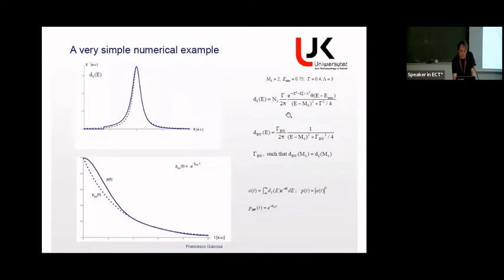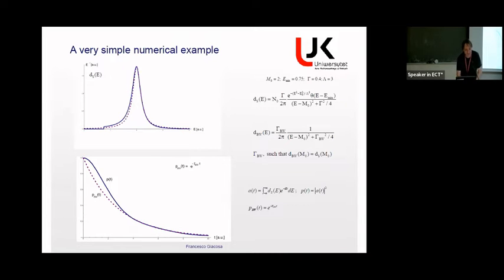So let's modify the Breit-Wigner distribution in such a way as to take into account an energy threshold. This is done by brute force with a theta function. And let's put also some kind of form factors, some exponential here. If I take into account this energy distribution, I can compare it to the Breit-Wigner form, which is the dashed one, and the solid line is this function here. One can see that I put by brute force a low energy threshold. This is just for illustrative purposes.